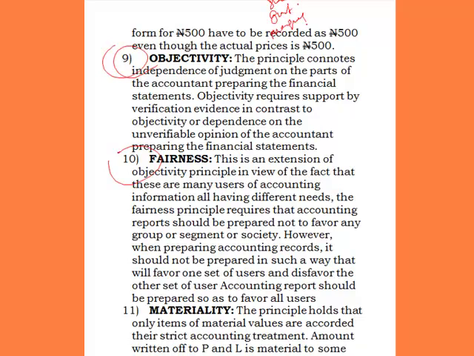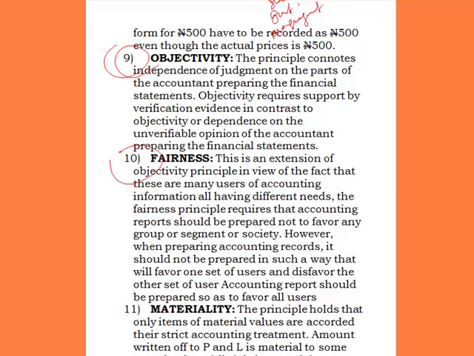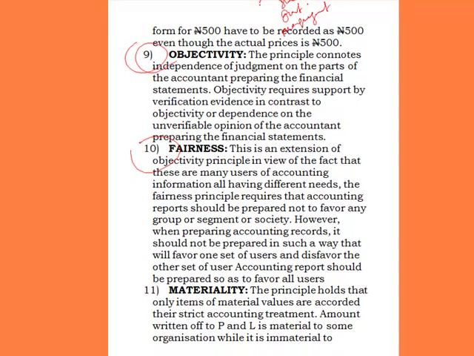As an accountant, to follow fairness, the financial statement you prepare should not favor any of these groups and should not be biased to any of them. It should be the same thing you prepare for management, for government, and for the shareholders. That is when you are fair in your dealings.